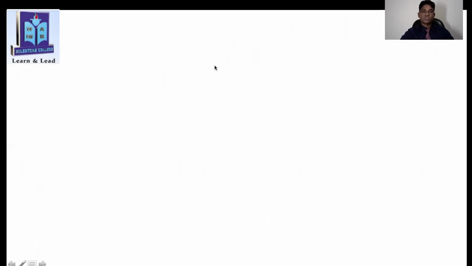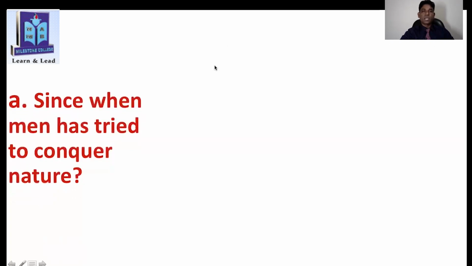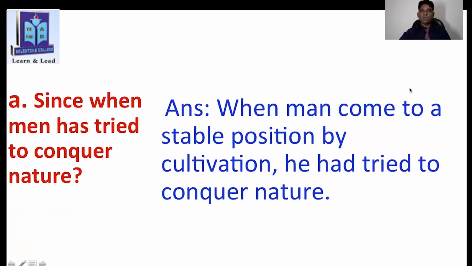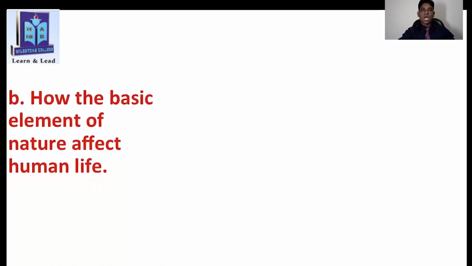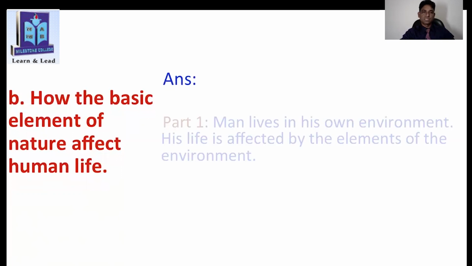So students, first question here I have given, since when man has tried to conquer nature? So answer is here. You can see, when man came to a stable position by cultivation, he had tried to conquer nature. So after cultivation, when they have learned cultivation, then they try to conquer nature, isn't it? And second question here, how the basic elements of nature affect human life? Yes, the very important question.